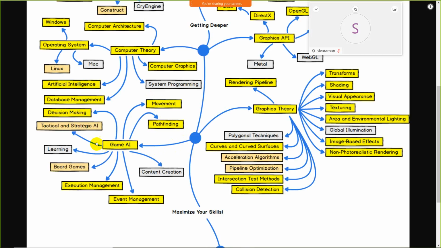like game AI, game artificial intelligence. Because as we know, in a game there could be a movement part. And as you know, games are categorized into multiple parts. It could be a strategic game, it could be an adventure game, it could be a puzzle. PUBG comes under the adventure part, and carom comes under the strategic parts. So you must have knowledge about the game artificial intelligence, like how movements work in the real time game